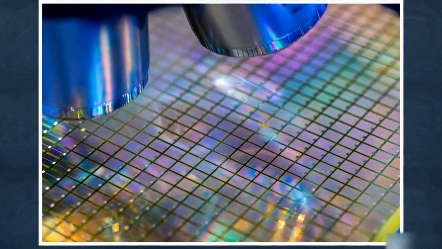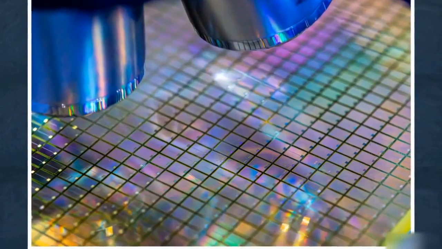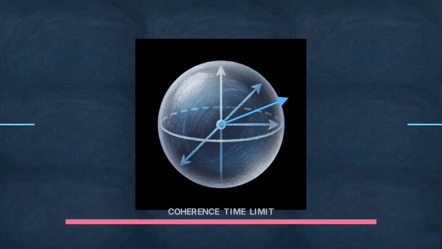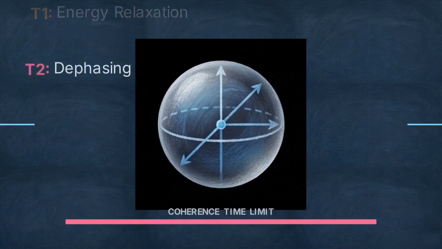A physical qubit is not a discrete digital bit, cleanly holding a 0 or a 1. It is a continuous, unstable analog system. Instability creates physical deadlines, called coherence times. T1 measures energy relaxation, while T2 measures dephasing. Exceeding these limits causes state collapse.